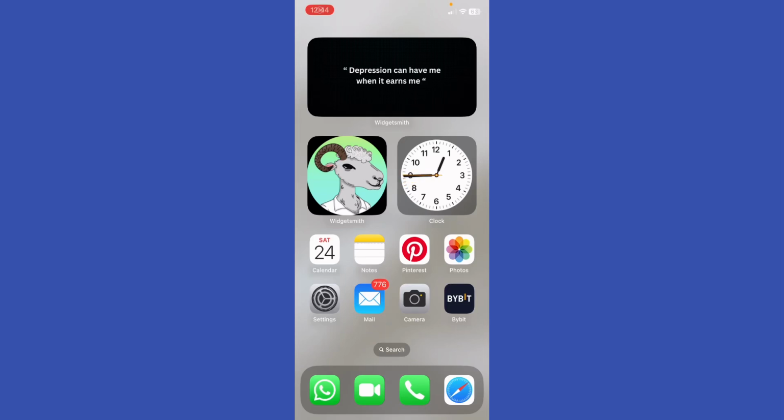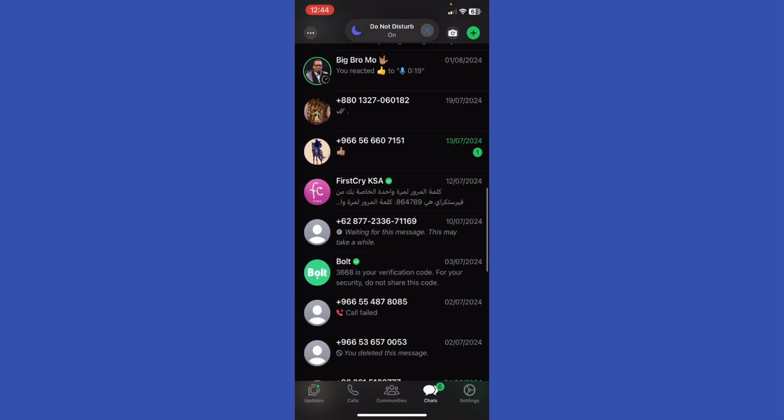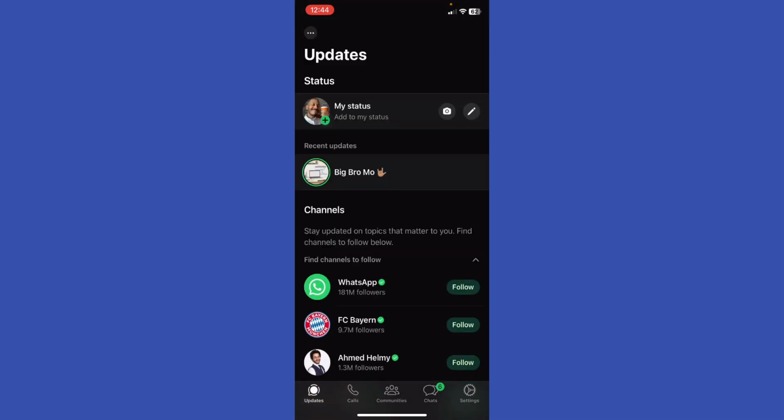How to check for stalkers on WhatsApp. So first of all, check on your status views. Look at who frequently views your WhatsApp status or updates. If someone rarely interacts with you but consistently views your status updates, it might be worth noting.